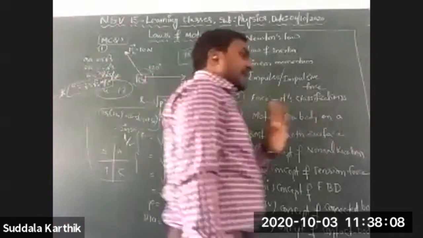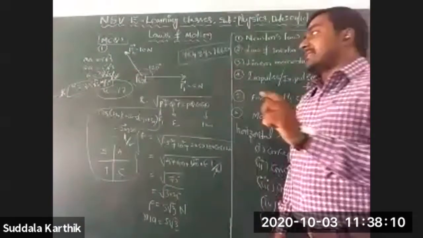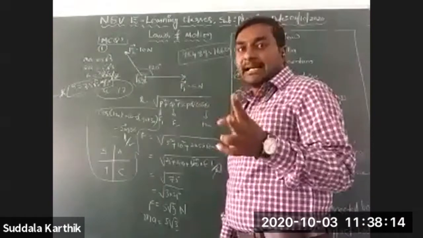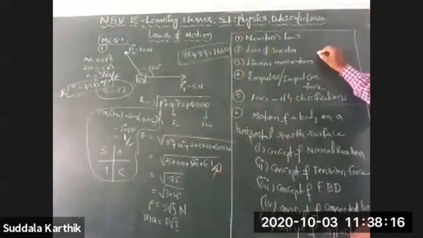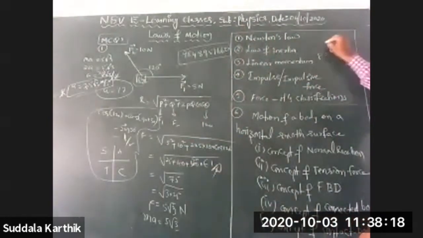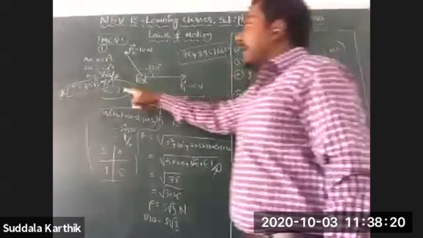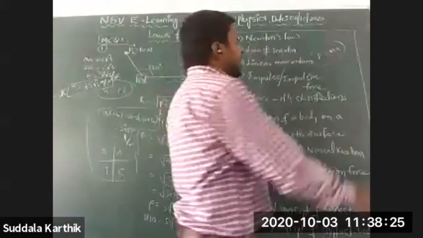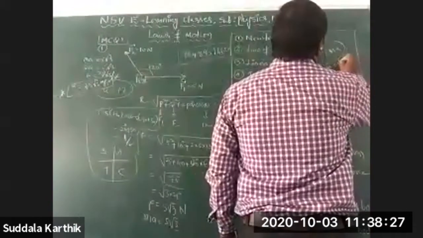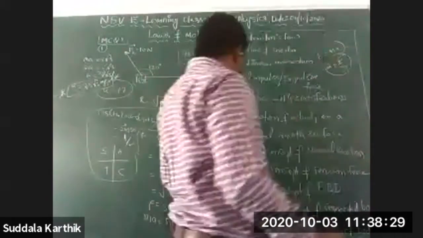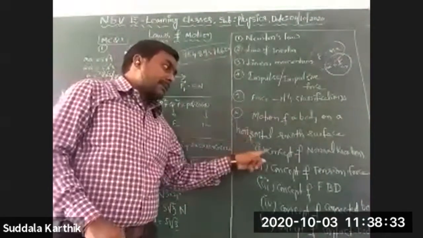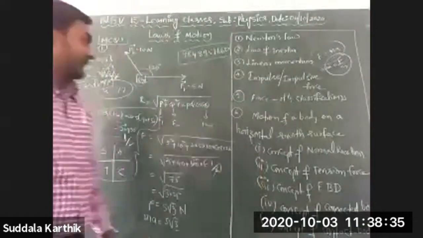Simply, two forces are acting on a body. The resultant force we have to find. After that, you know very well about Newton's second law. What is Newton's second law? F is equals to ma. By using this equation only, m is given, F we have calculated. Then automatically from this relation, a is equals to F by m. We have discussed on the horizontal smooth surface, in this case also. So that is the way of calculation.